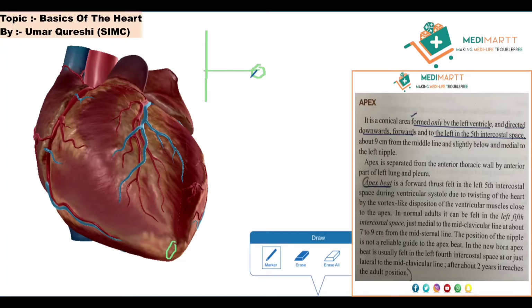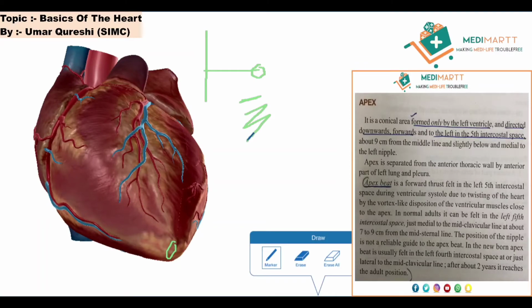So what is apex beat? Apex beat is basically caused due to the ventricular systole. Okay, as it is written that apex beat is forward thrust. It is something like moving forward and coming back, moving forward and coming back, just like that. So forward thrust felt in the left fifth intercostal space during ventricular systole. There are a lot of types of systole, diastole. So in ventricular systole this apex beat is felt.